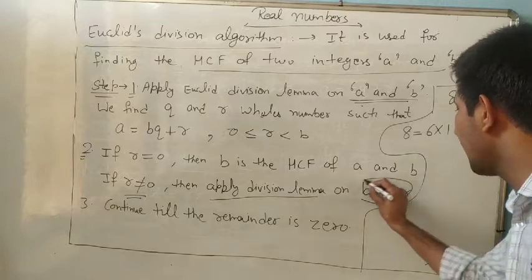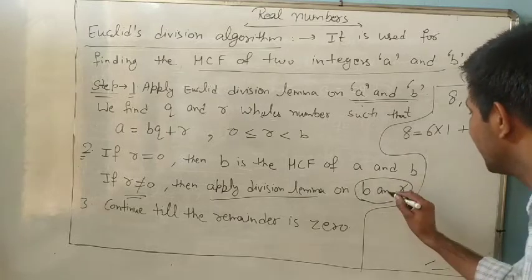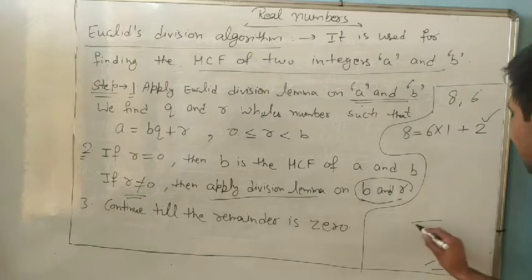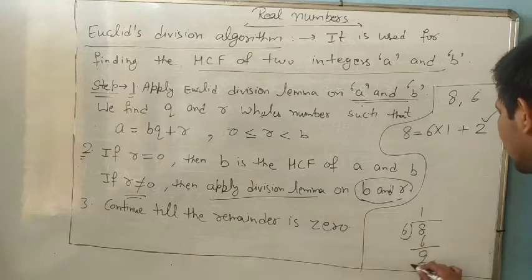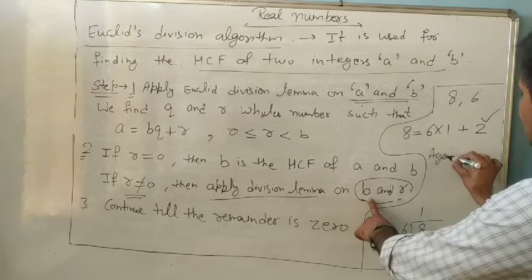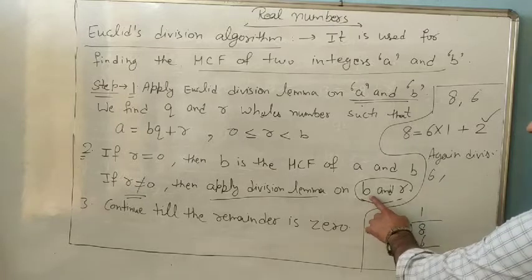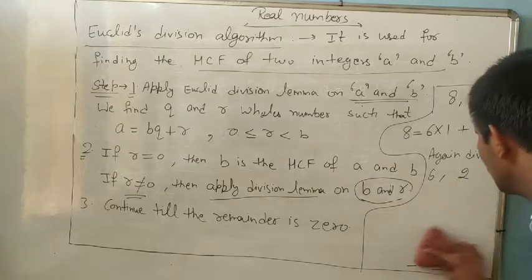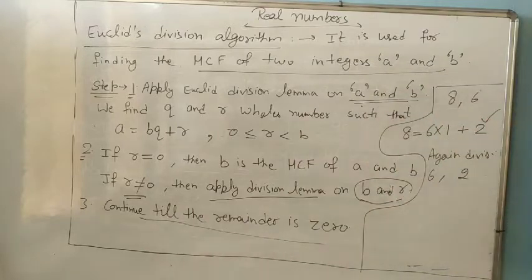On B and R. So the smaller number 6 and the remainder 2. So again we write division lemma on 6 and 2. Again continue till the remainder is 0.